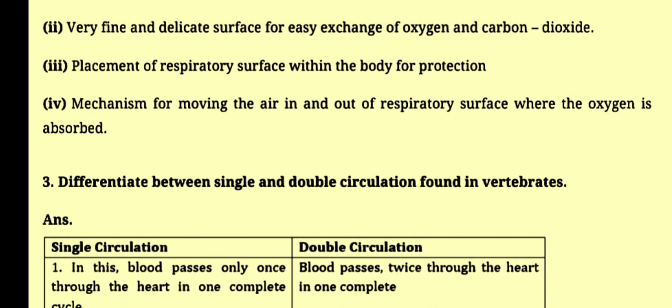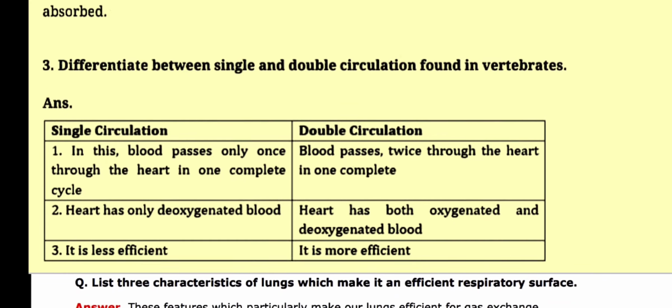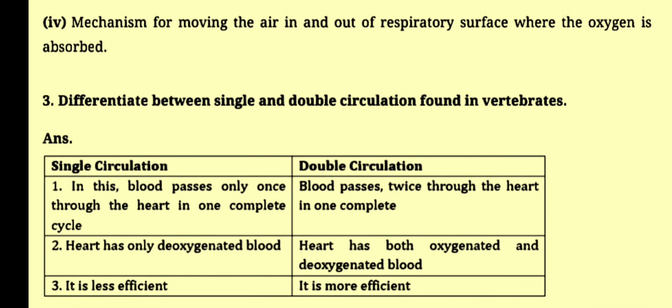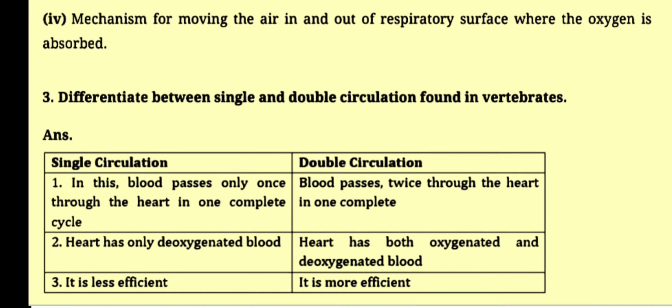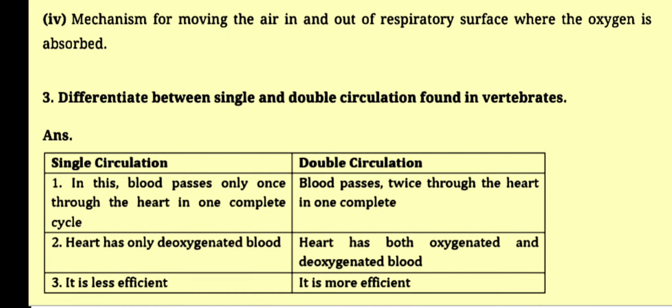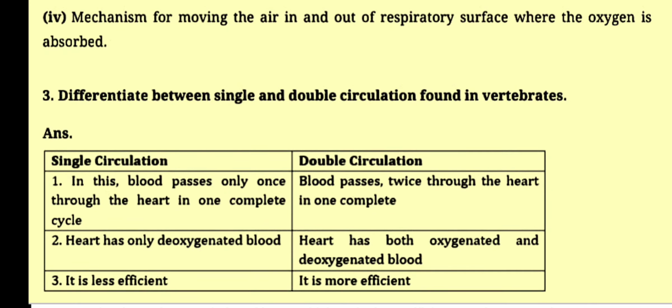3. Differentiate between single and double circulation found in vertebrates. Answer: Single circulation: 1. Blood passes only once through the heart in one complete cycle. 2. Heart has only deoxygenated blood. 3. It is less efficient. Double circulation: 1. Blood passes twice through the heart in one complete cycle. 2. Heart has both oxygenated and deoxygenated blood. 3. It is more efficient.